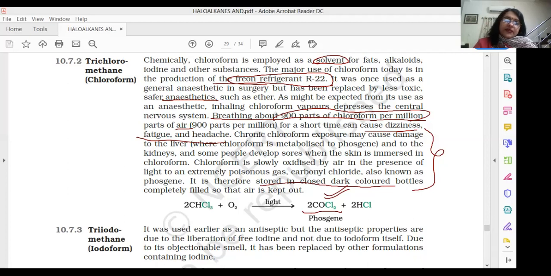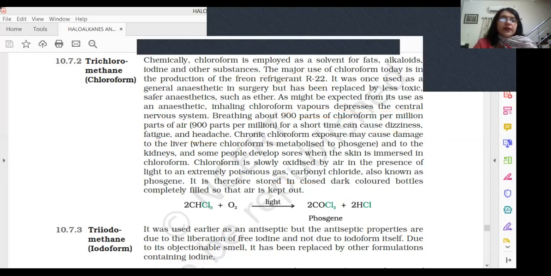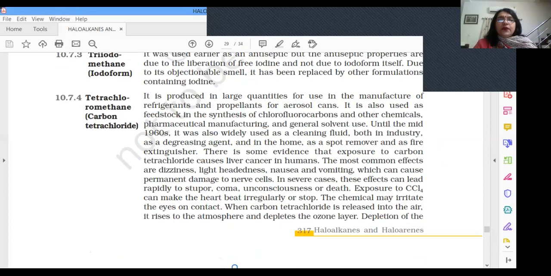Now the next compound in the list is triiodomethane, also called iodoform.